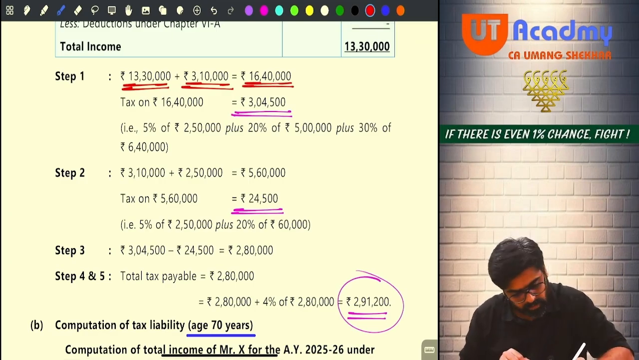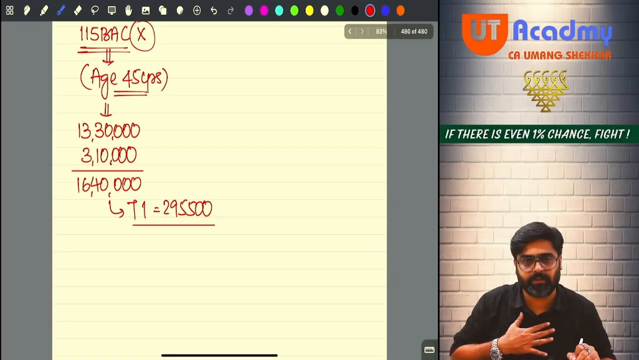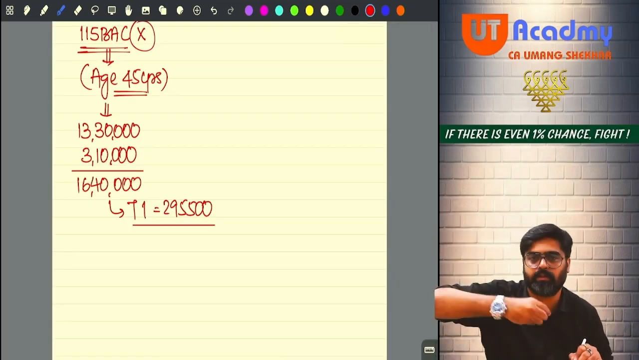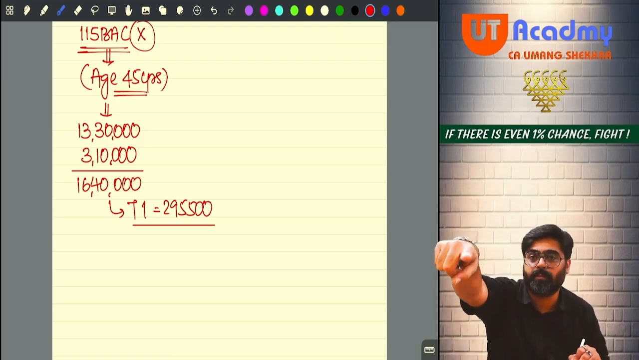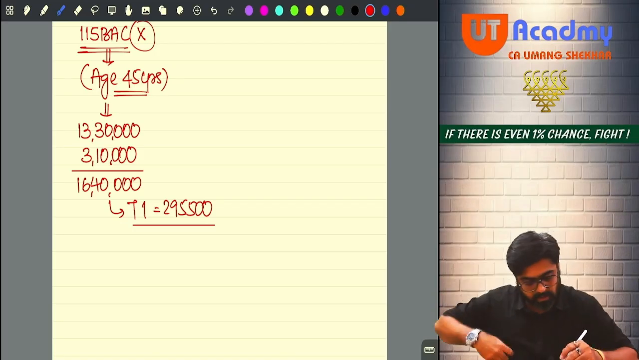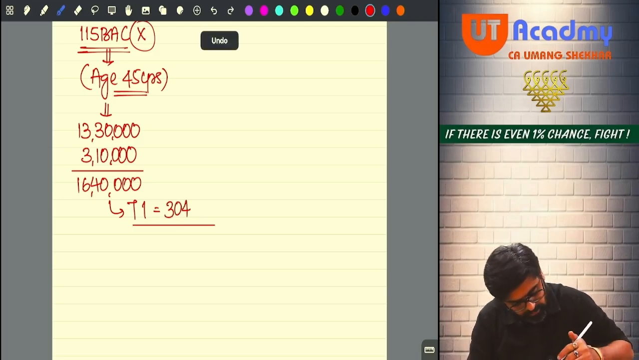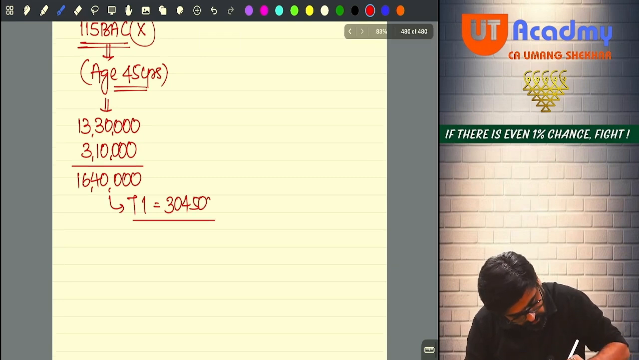So this is 16 lakh 40,000. My mistake in totaling: 13 lakh 30 plus 3 lakh 10 will give you 16 lakh 40. On 16 lakh 40, if you calculate tax, it will not be 2,95,500. It will be only 3 lakh 4,500. Please calculate.